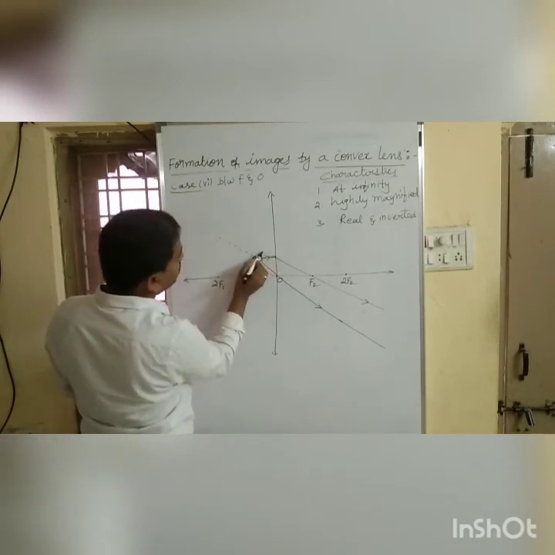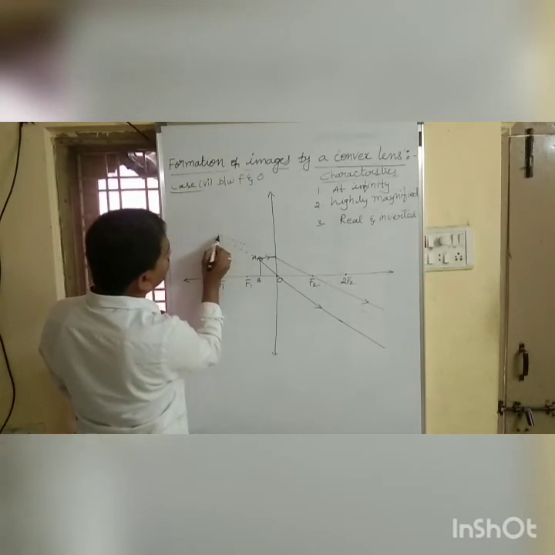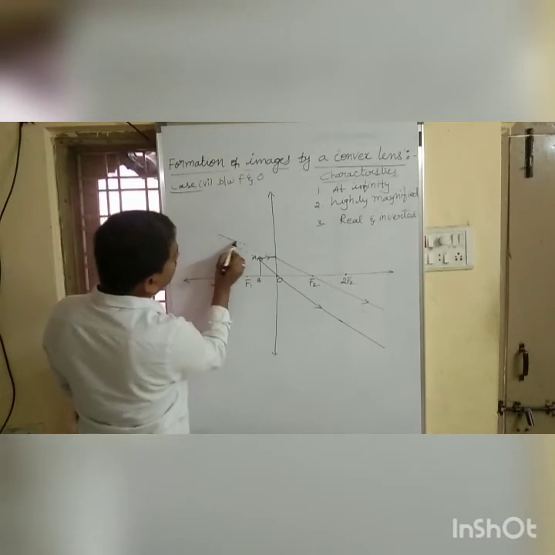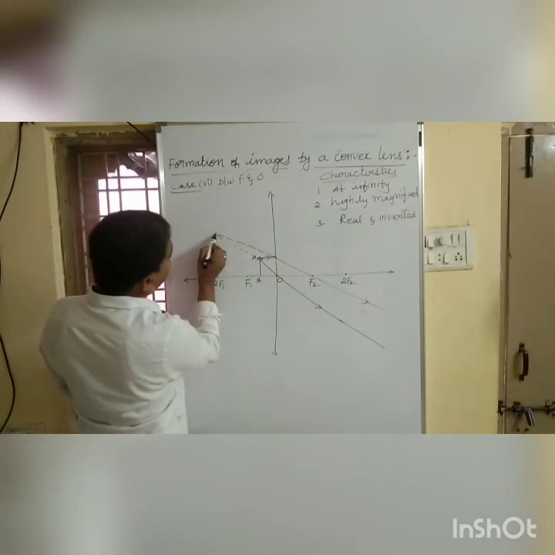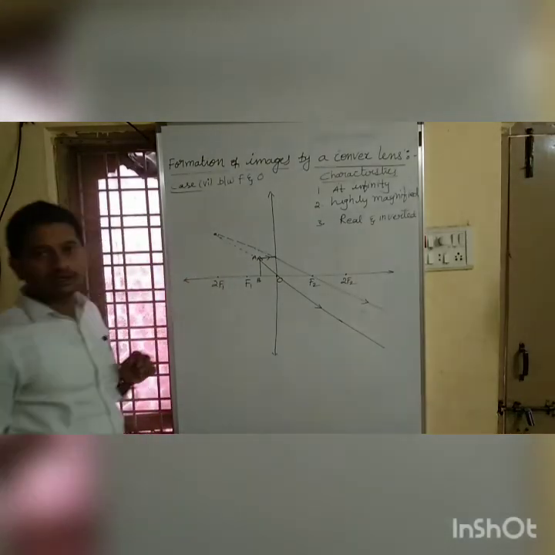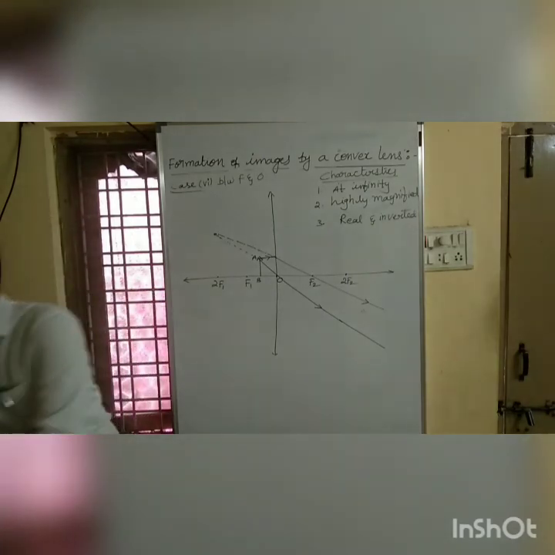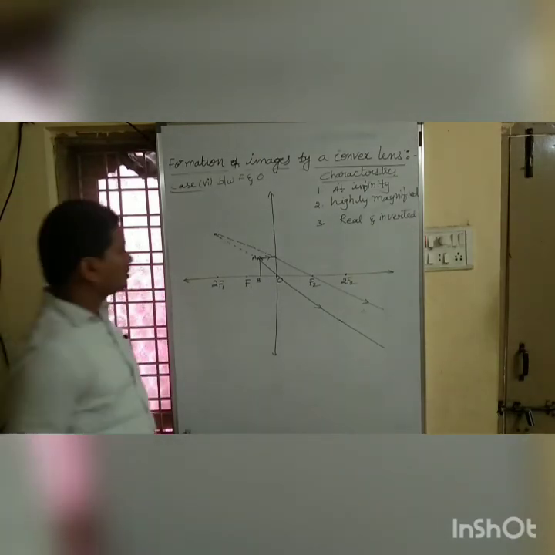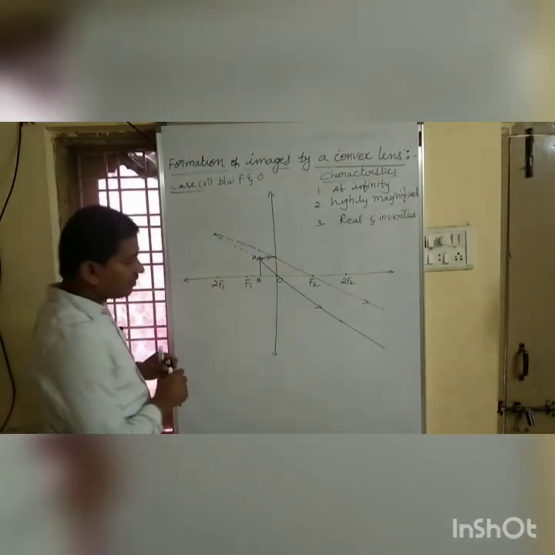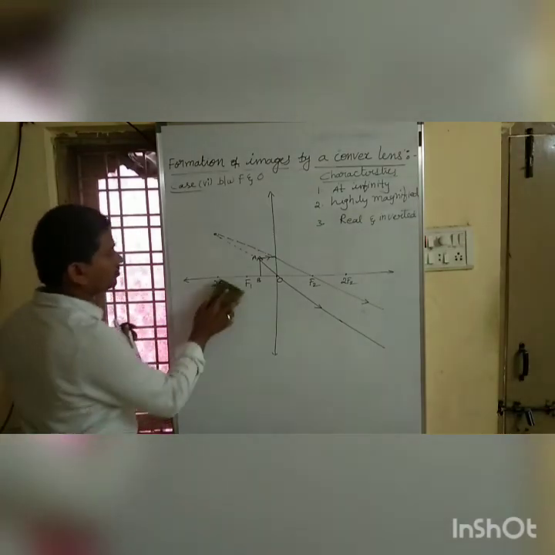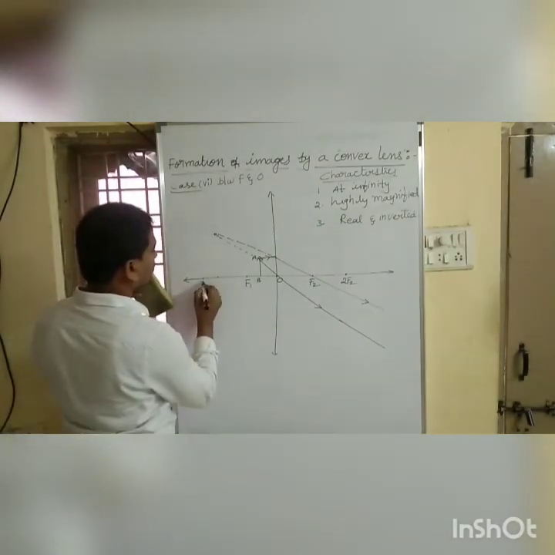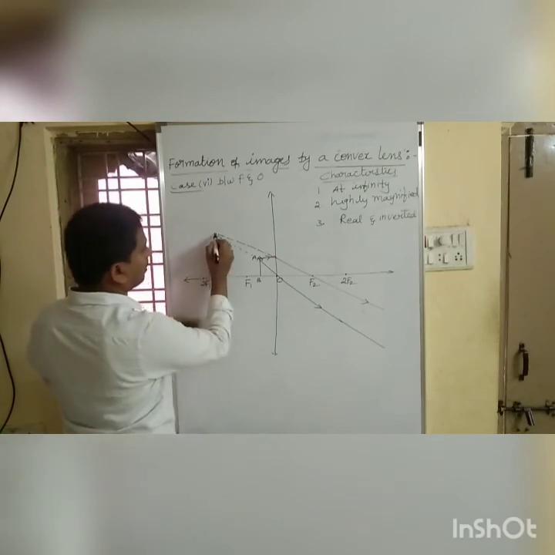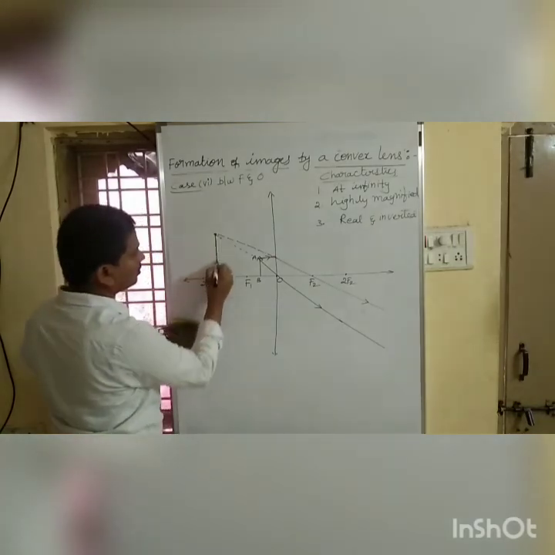Let me extend these two rays towards the back side of the lens. See, when we extend them towards the back side of the lens, they appear to meet at this point.